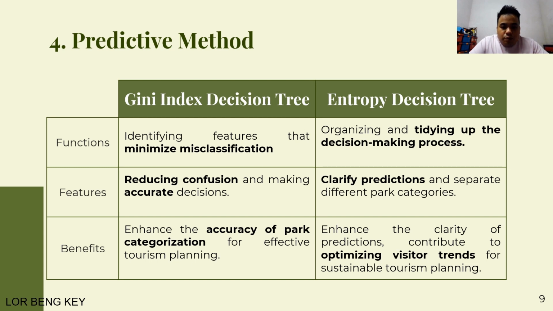Last, entropy decision tree. This helps us to predict what visitors might like by organizing our decision making. It looks at the features that make prediction clearer and separate different park categories. This helps us plan tourism in a better way that is good for the environment and makes visitors happy.